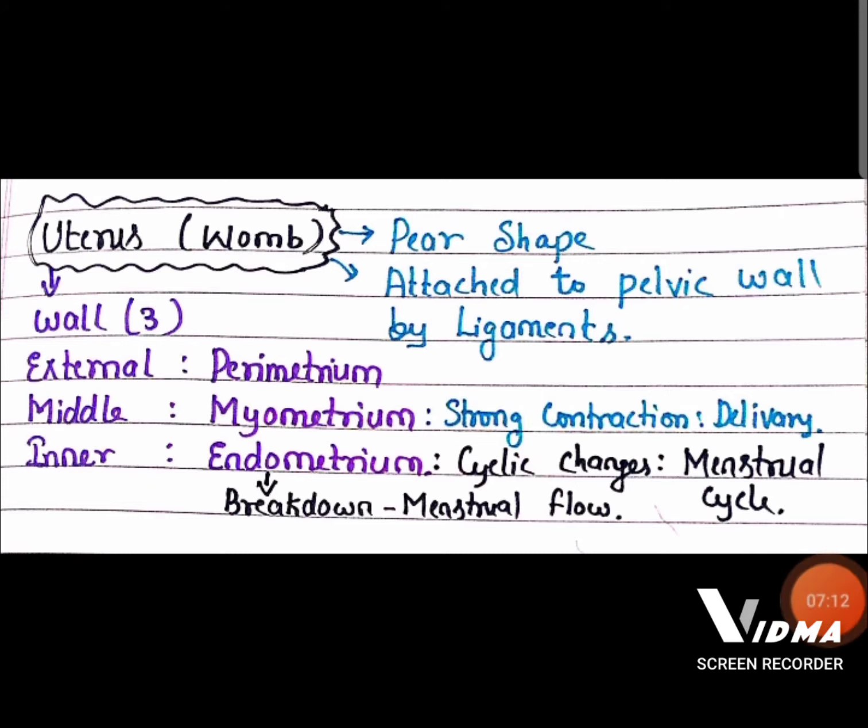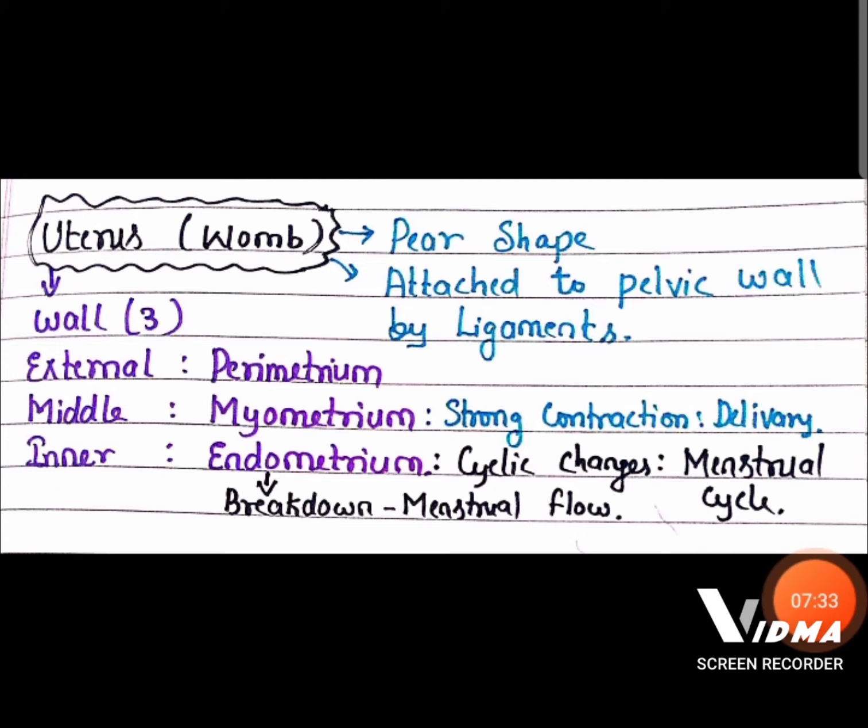Now come to the next part, a pear-shaped part called womb or uterus. It is also one of the important parts of the female reproductive system, and with the help of ligaments, the uterus is going to attach to the pelvic wall. And remember, children, uterus has three layers: external perimetrium, middle myometrium and inner endometrium.